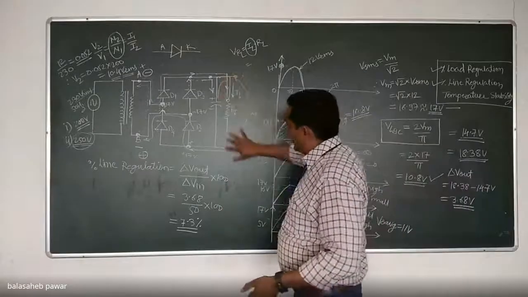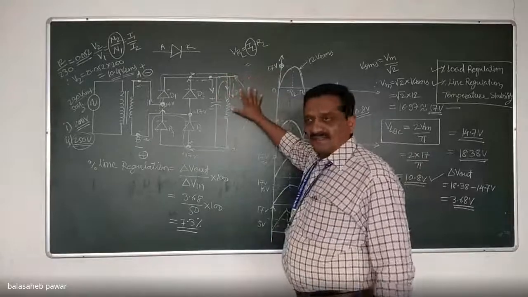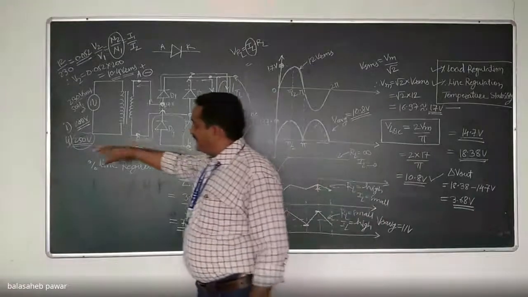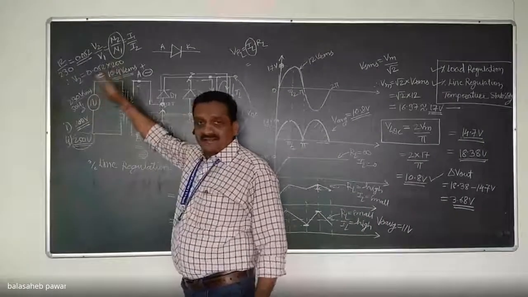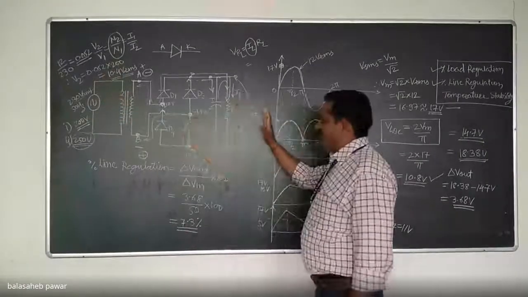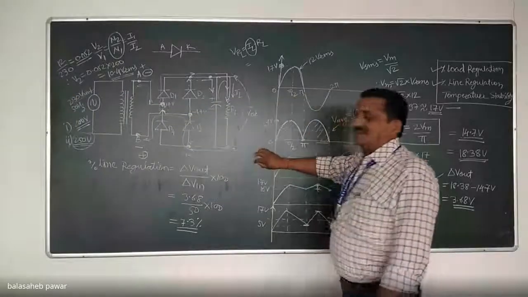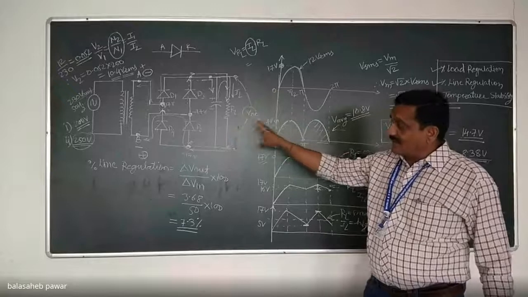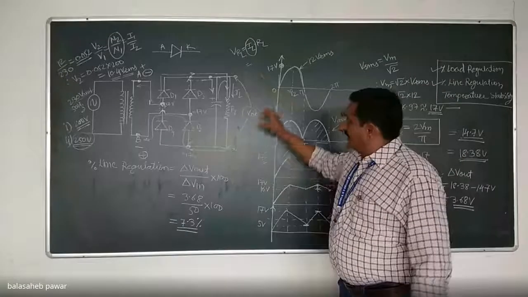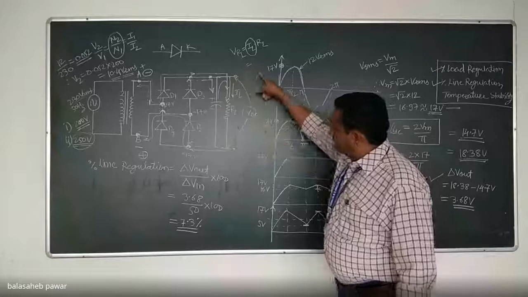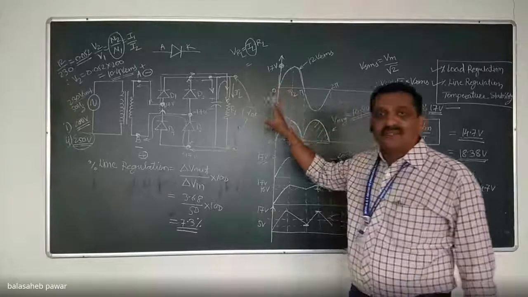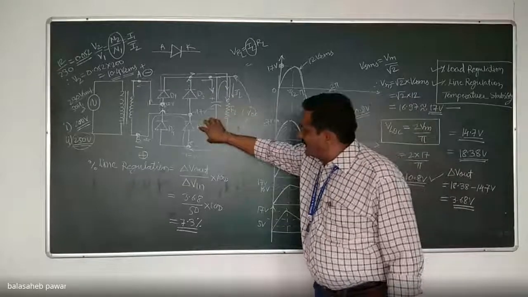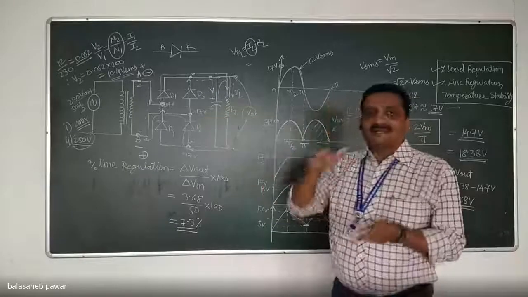Okay. Now to improve this second parameter, what I will do, I will again connect some device over here. And after that device, what we will observe, even if there is variation in supply voltage, the output of that device will remain constant at 17. That means if V in is 200 volts, after that connected device, which I will use to regulate the DC output of this unregulated power supply, its output will remain 17.